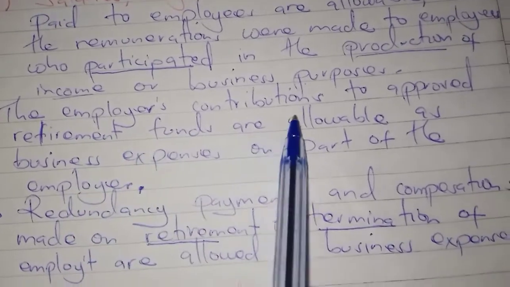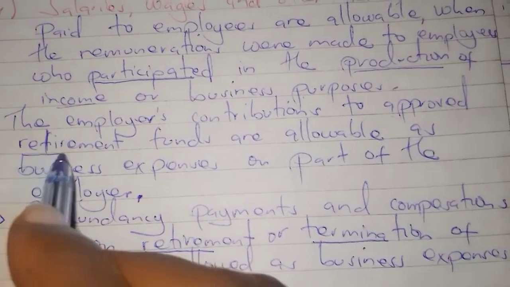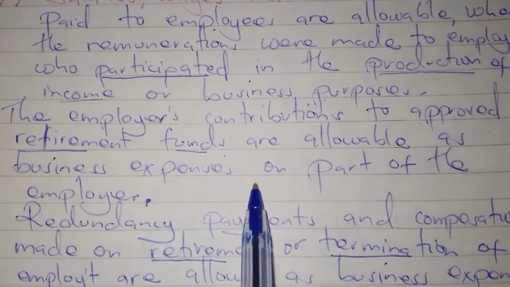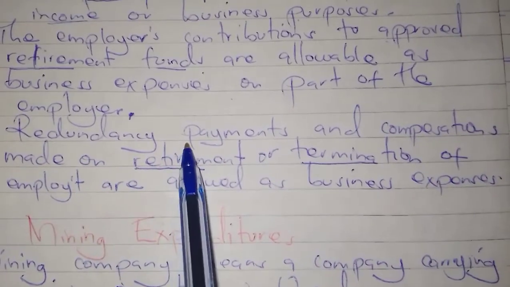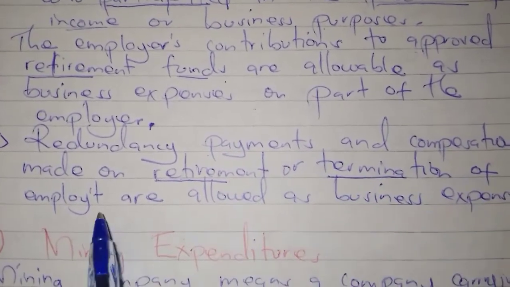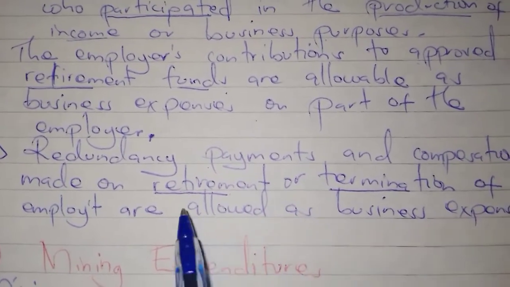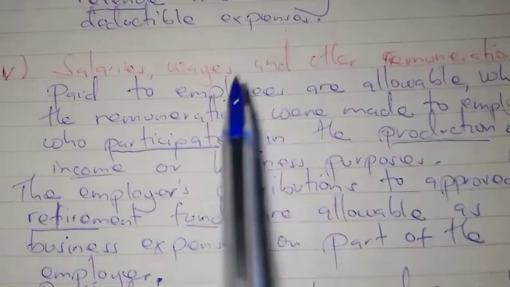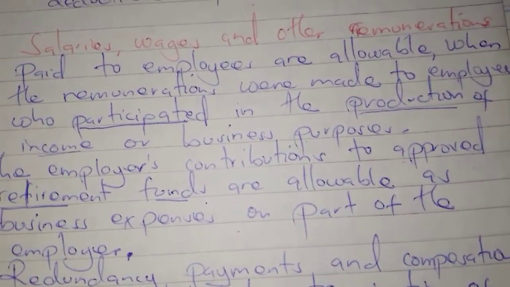Then the employer's contribution to approved retirement funds. Anything that has to do with retirement funds is not taxed. The employer's contribution to approved retirement funds is allowable as a business expense on part of the employer. Then redundancy payments and compensations made on retirement or termination of employment are allowed as a business expense. In case you compensate the employees on their retirement or termination, that is also not taxed. So the salaries, wages, and any other remuneration paid to employees who participated in the production of income is allowed as an expense.